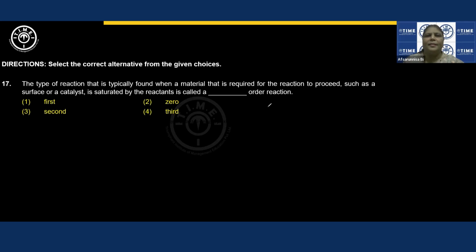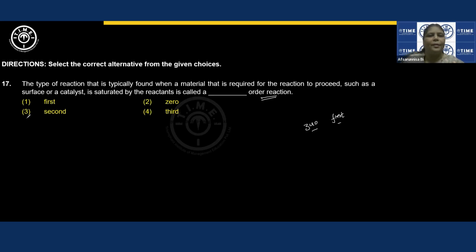Generally in any SSC examinations or competitive examinations, when they are asking about order of the reaction, they'll ask you about zero order reaction or first order reaction. They don't go beyond that because they need to give the reaction conditions so that you'll get an idea. So if you don't know the answer, it will be either zero or first order reaction, right?